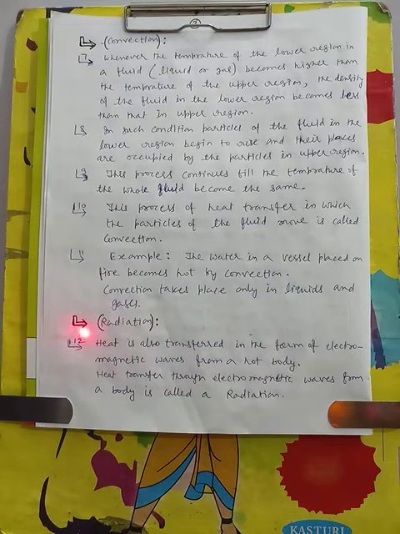And what is radiation? It is another mode of heat transfer. Heat is also transferred in the form of electromagnetic waves from a hot body. Heat transfer through electromagnetic waves from a body is called radiation. When heat transfers in the form of electromagnetic waves, there is no need of a medium for the transfer of heat.